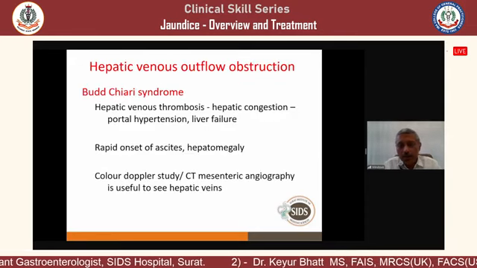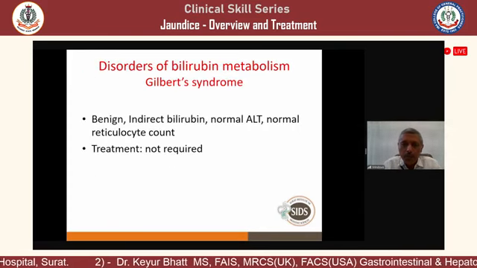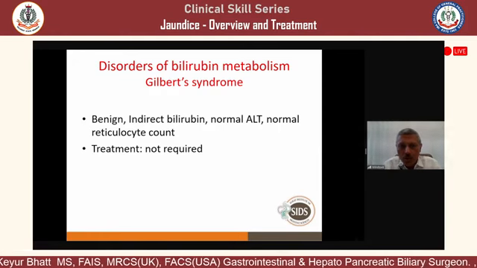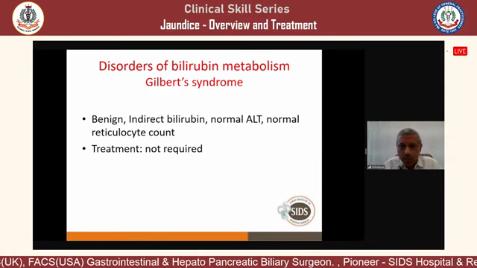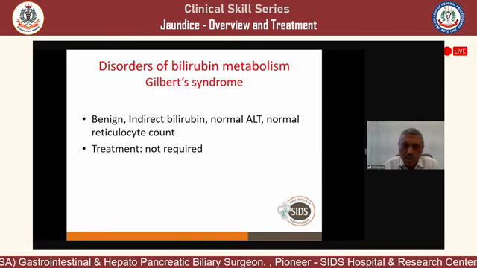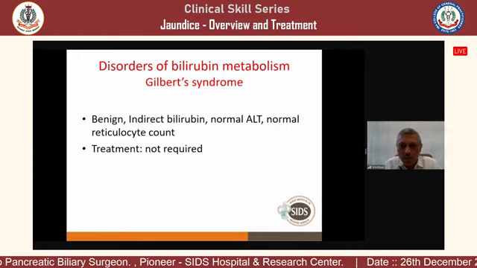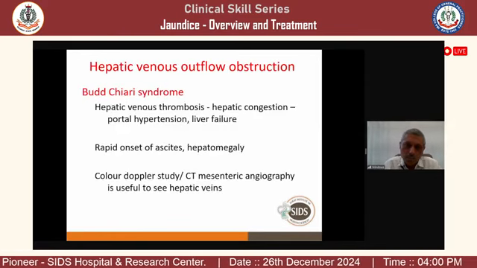Now, in Gilbert syndrome, the only thing we have to see is to differentiate between hemolysis and Gilbert syndrome. We should rule out hemolysis first. We can check by reticulocyte count, by hemoglobin, and by LDH. So once hemolysis is ruled out, and indirect bilirubin is high for a long time and persistent, then this is Gilbert syndrome.